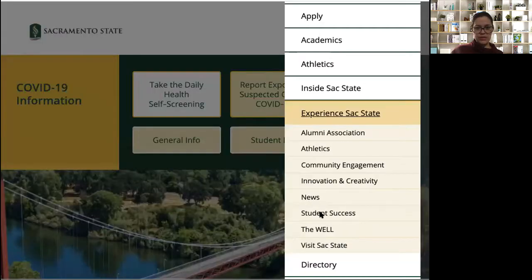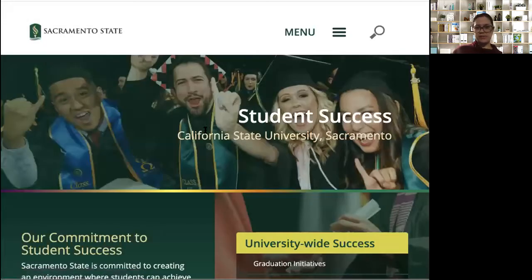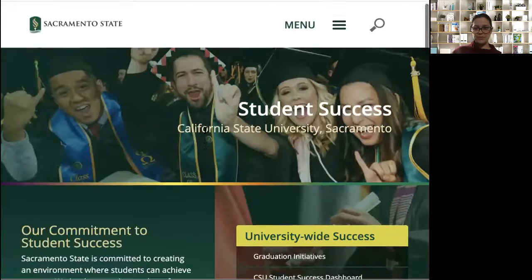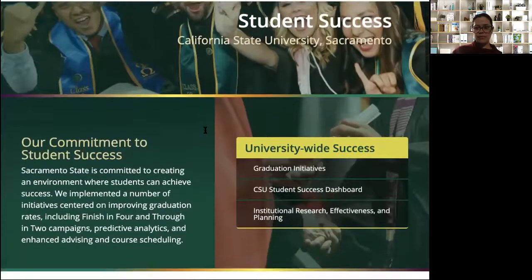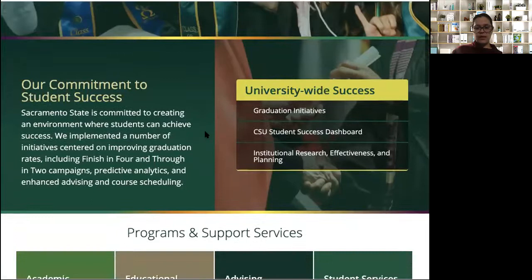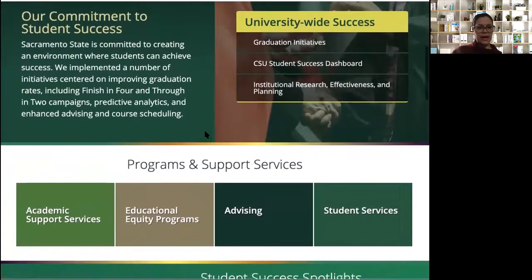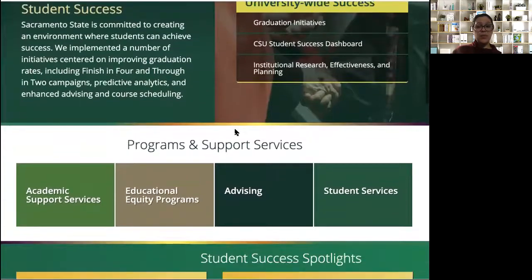Okay, so if we click on student success, typically my site is being a little weird, but you should see just a tab that says experience, and if you click on that, it will take you to this student success page here. So here's some information about accessing support services.